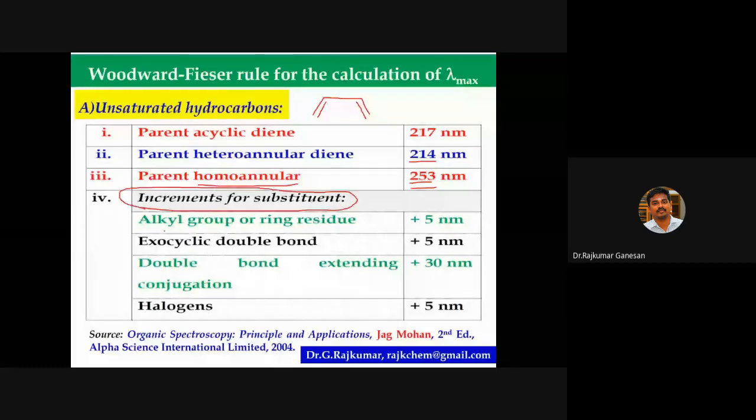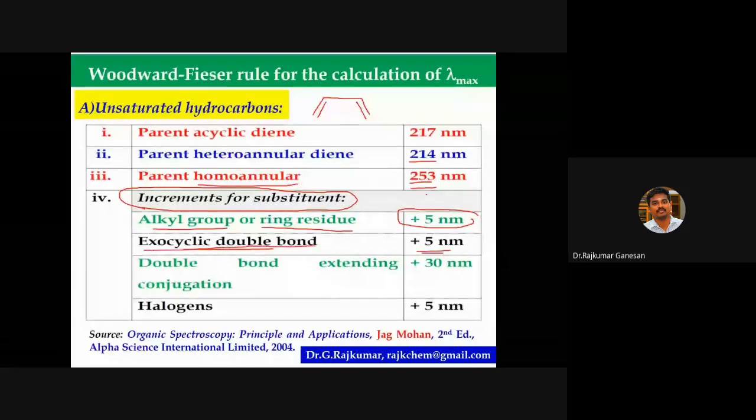Then there will be increments for substituents. If it is an alkyl substituent or ring residue, the value is plus 5 nanometer. If it is an exocyclic double bond, it is plus 5 nanometer. You have to add these to the base value. And if there is a double bond extending conjugation, if there is any double bond extending, you can see.